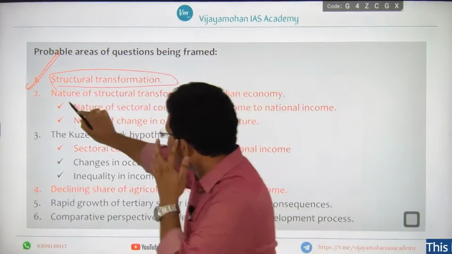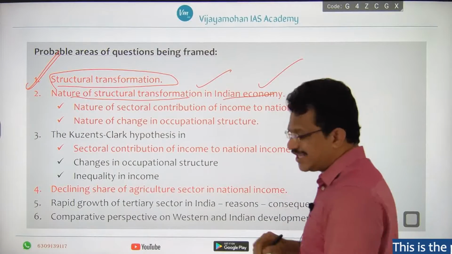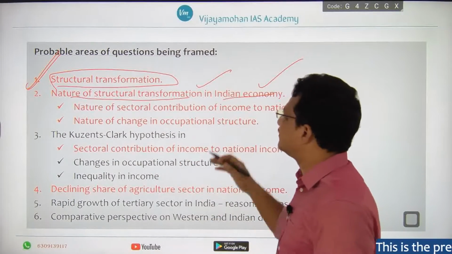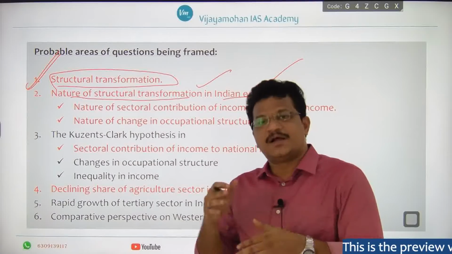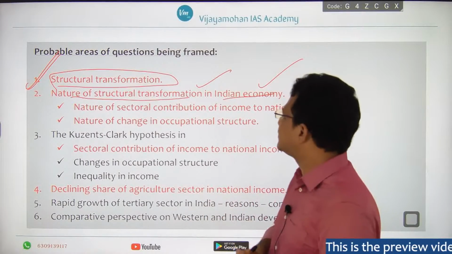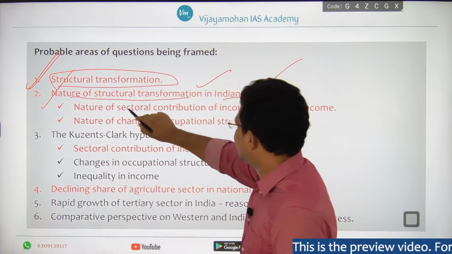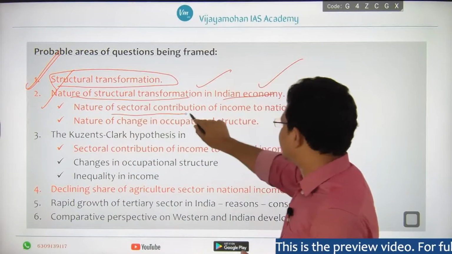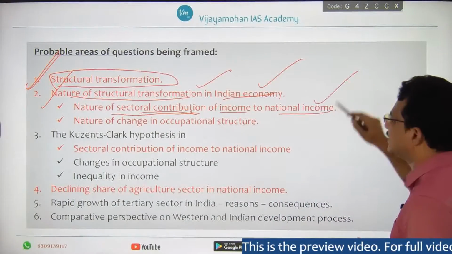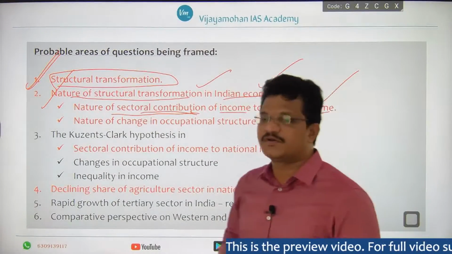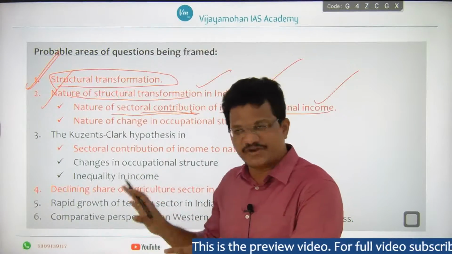And the nature of structural transformation in the Indian economy: what is the nature of structural transformation that the Indian economy has undergone since independence, and in particular, what is the sectoral contribution of different sectors to national income? Already one previous question has been framed on this topic.